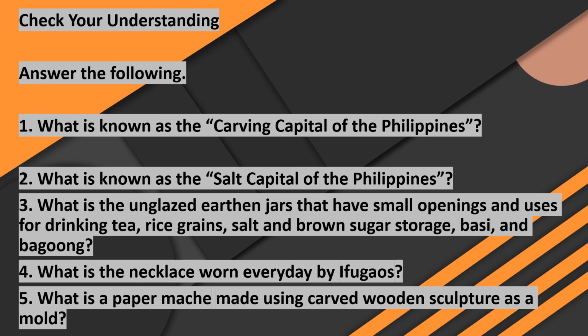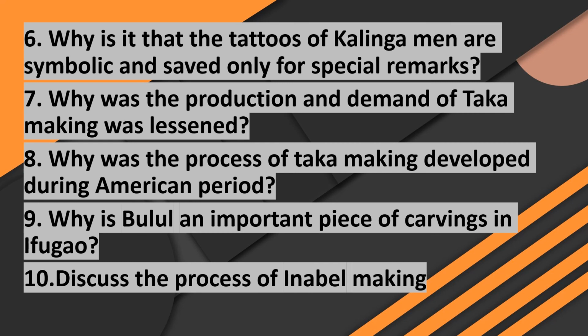Number five. What is the paper mache made using carved wooden sculpture as a mold? Okay, that is called taka. Very good. Okay, number six. Why is it that the tattoos of Kalinga are symbolic and saved only for special remarks? I know you know the answer to this. Okay, meant to show bravery.